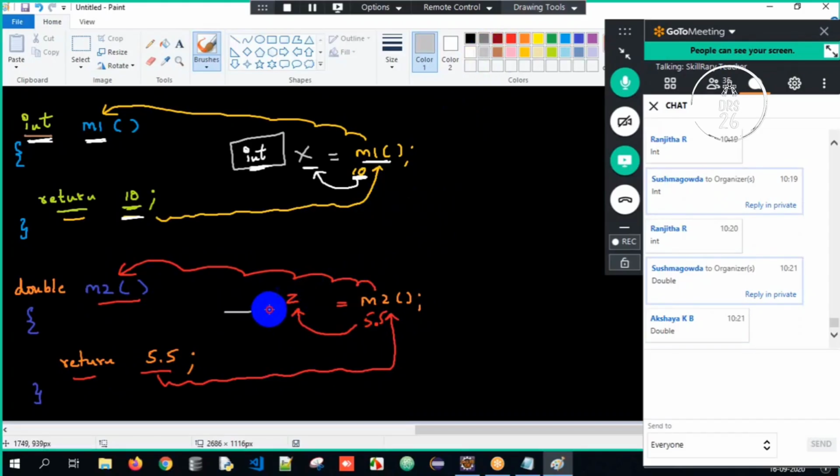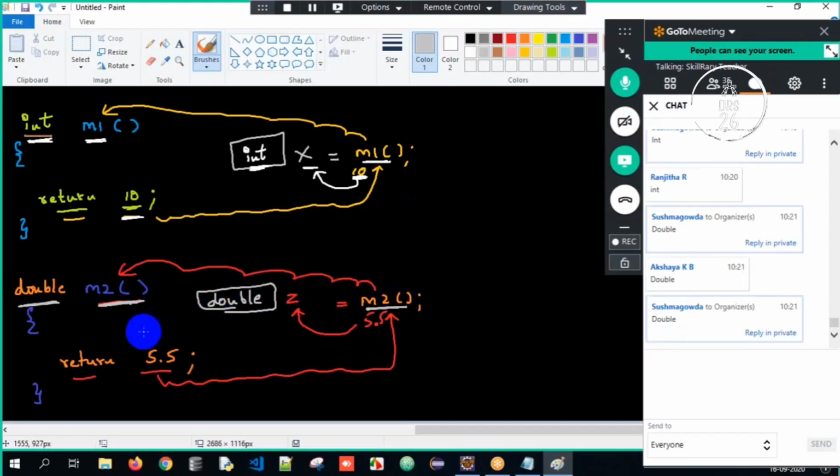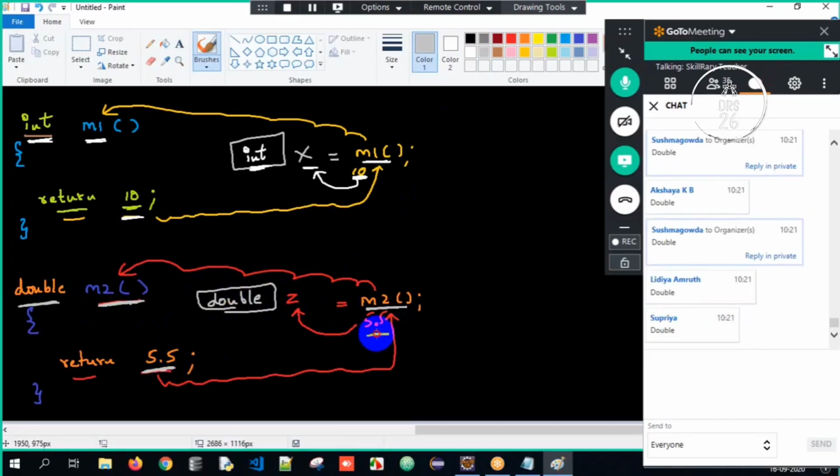Now, what will be the data type over here? Sir, the return type is double, sir. The data type should also be double here. Why? I call the M2 method, which returns 5.5, meaning the value 5.5 is returned. I will store it in a variable Z, which is of type double here. Got it? Very, very simple programs I've done.